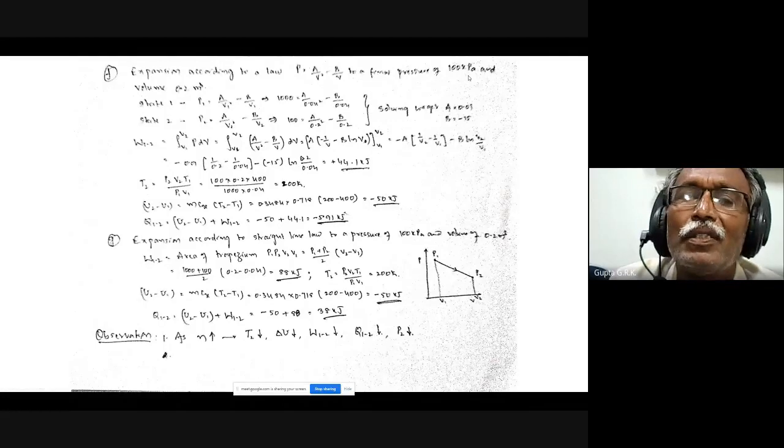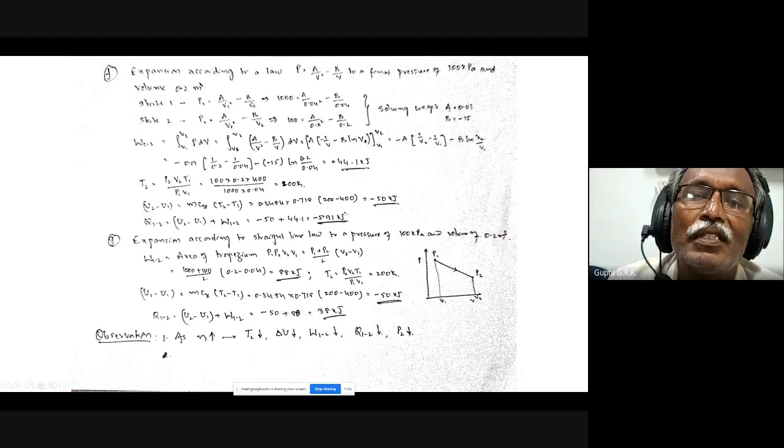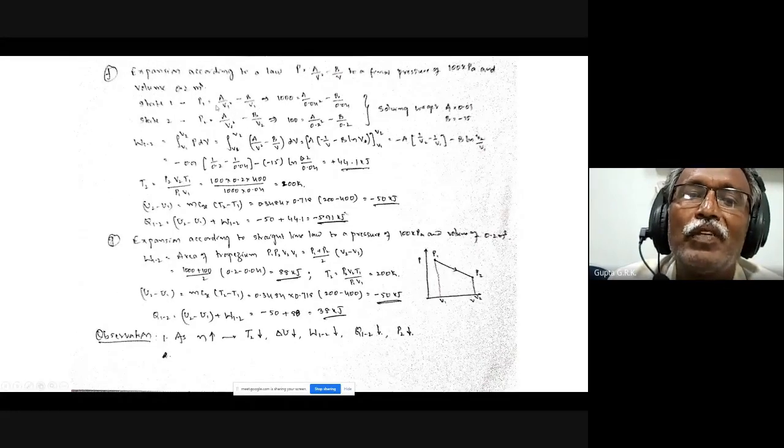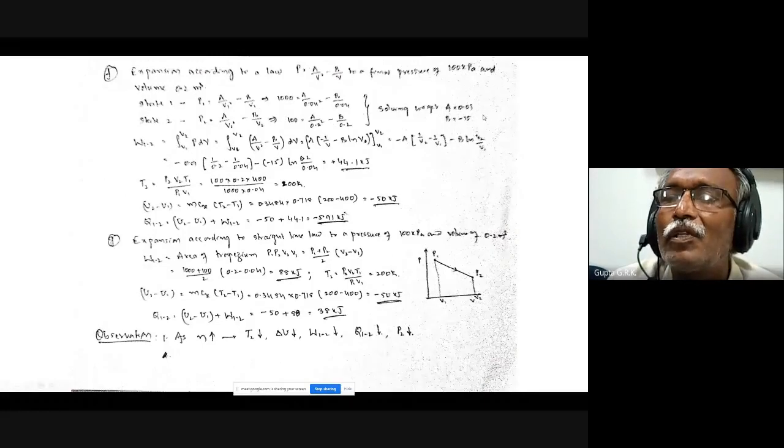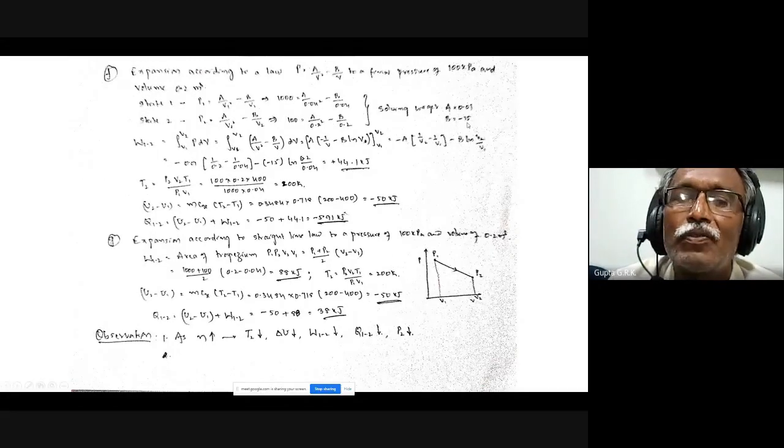So what I have to do is use that relation, because it has to satisfy state 1 and also state 2. So P1 equal to A by V1 square minus B by V1. I know P1 and V1, I get one equation. And I know P2 and V2, 100 kilopascal and 0.2 meter cube, and I get another equation. Solve these two equations, I will get A equal to 0.01 and B equal to minus 15.